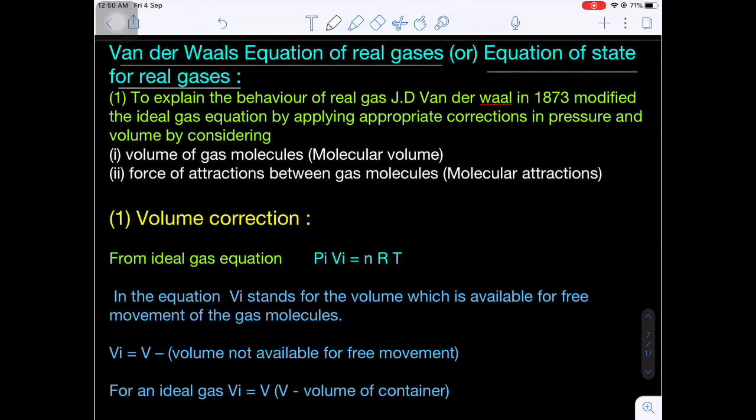In the previous class we completed real gases and compressibility factor. In this lecture we are going to discuss the real gas equation that is called the Van der Waals gas equation. To explain the behavior of real gases, J.D. Van der Waals in 1873 modified the ideal gas equation by applying appropriate corrections.